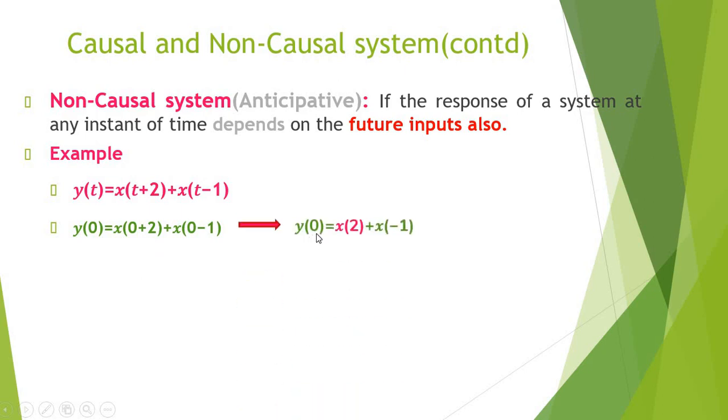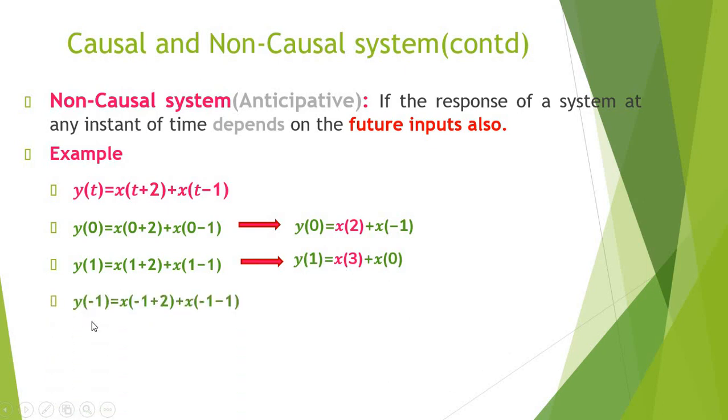So at time index t equal to 0, x of 2 is a future input. For the next time index, y of 1 is equal to x of 3 plus x of 0. So at time instant 1, x of 3 is the future input.